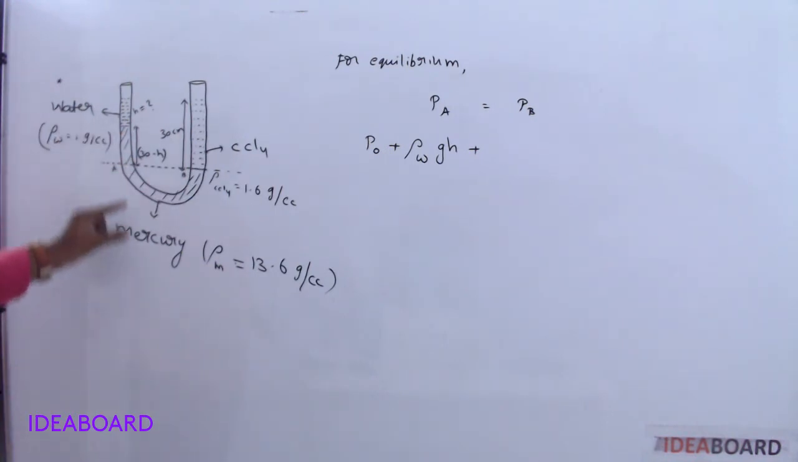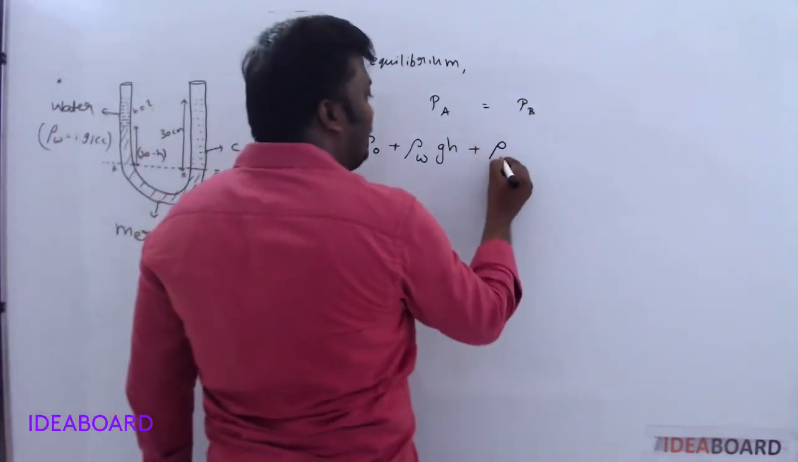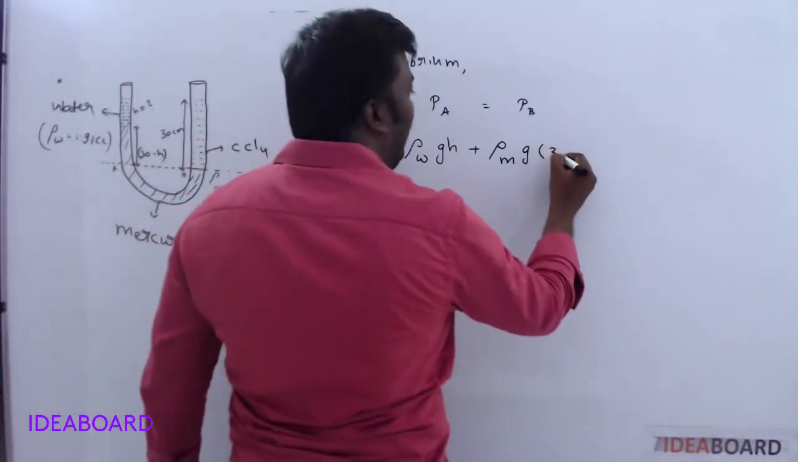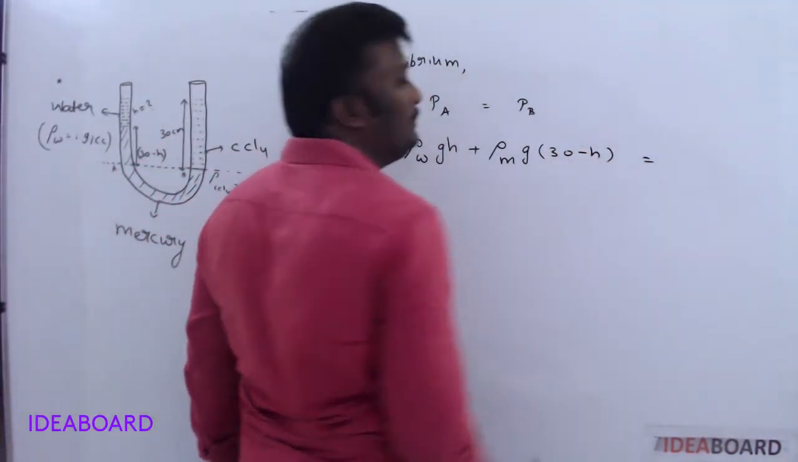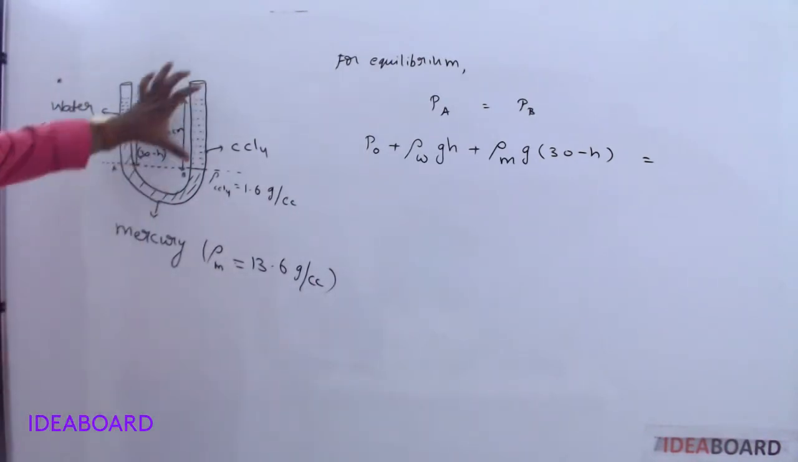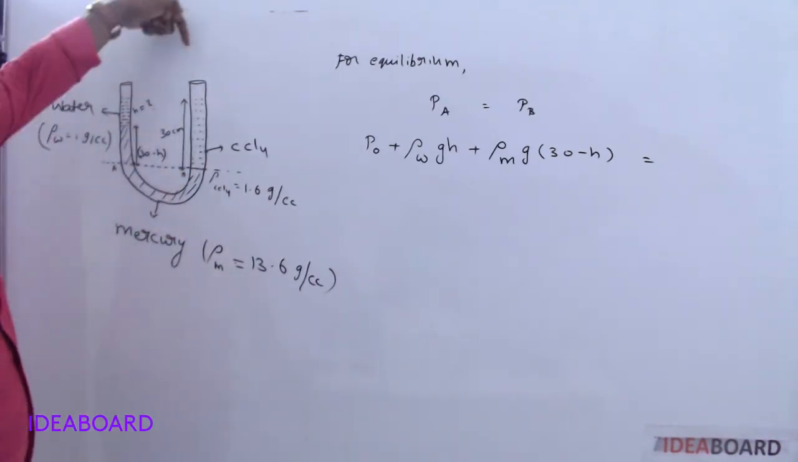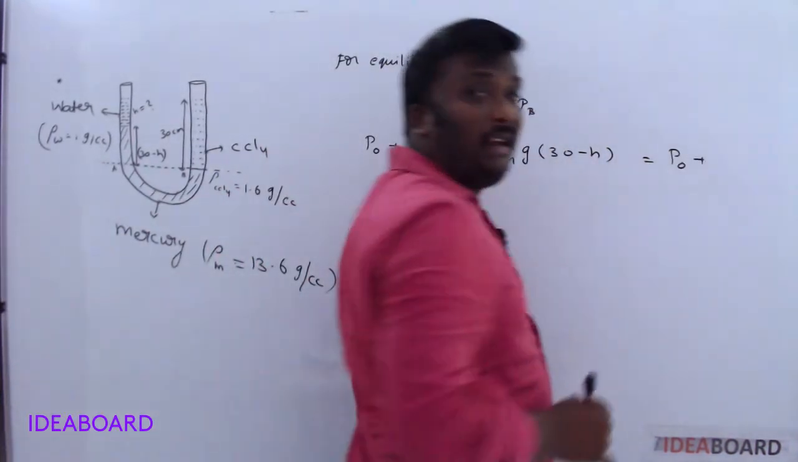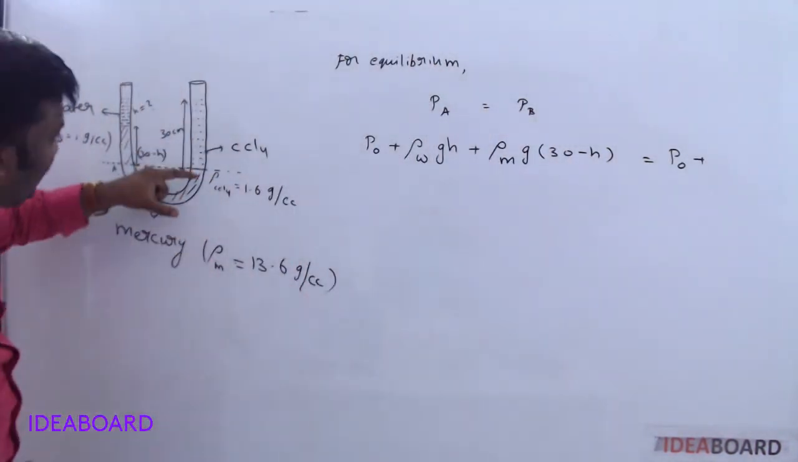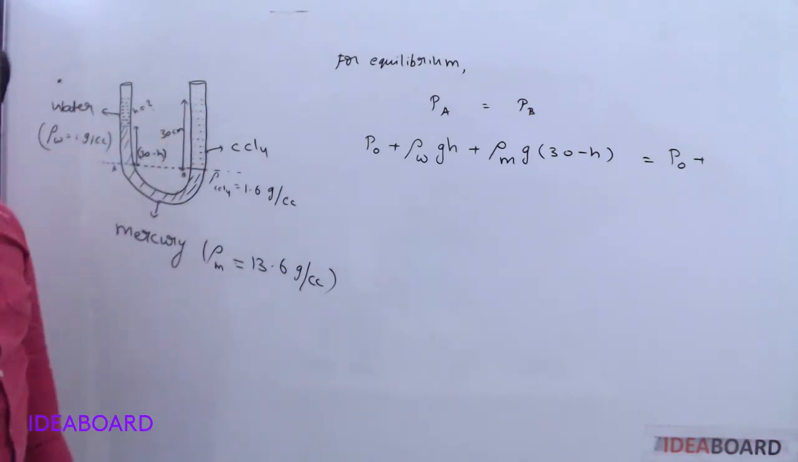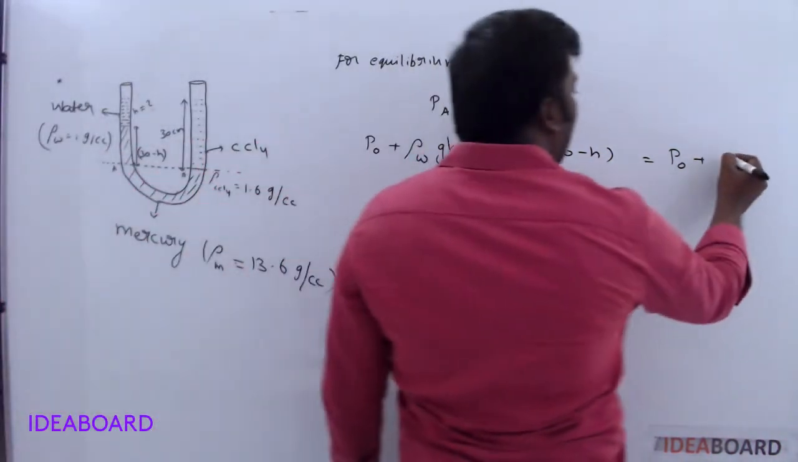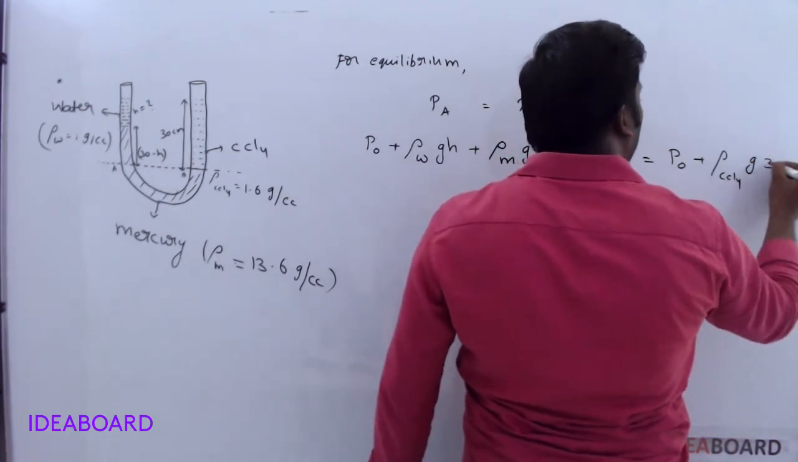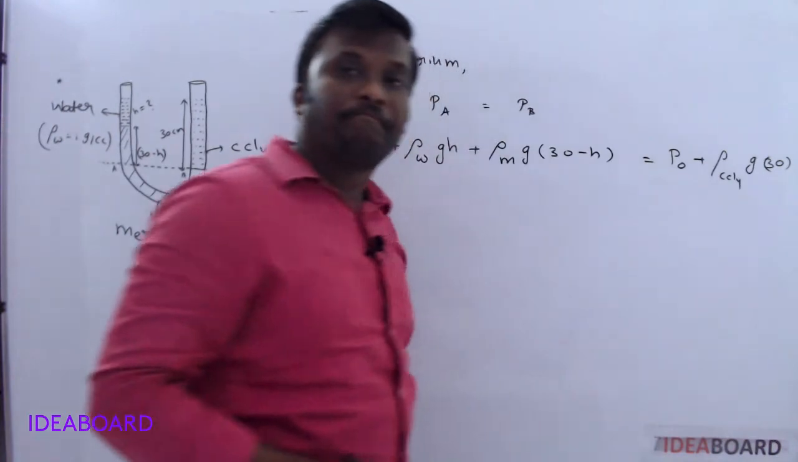Okay, so which liquid was this? Mercury. That's why density of mercury, g into height 30 minus H, is equal to the pressure at B on this side. Again here also atmospheric pressure is acting because it is an open end. And up to this point we have only CCl4 now. So what is the height of this one? Density of CCl4, g into height, is 30 centimeter.